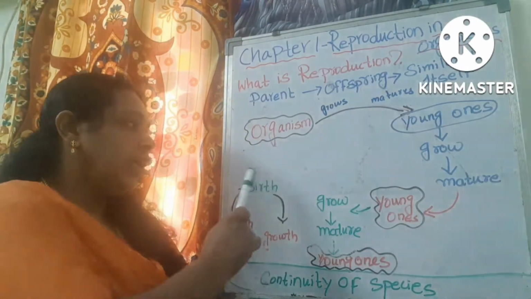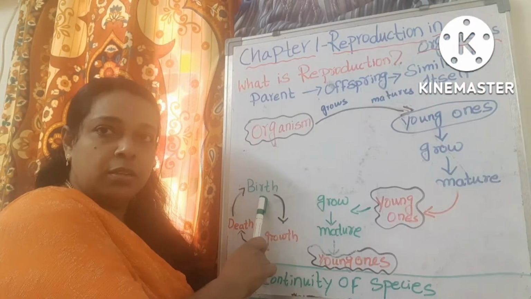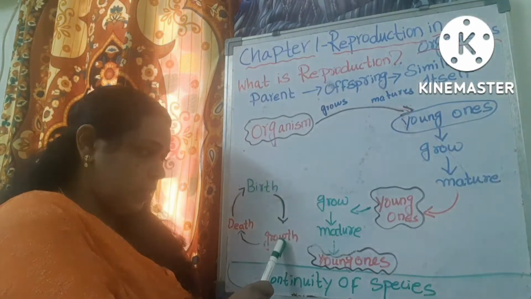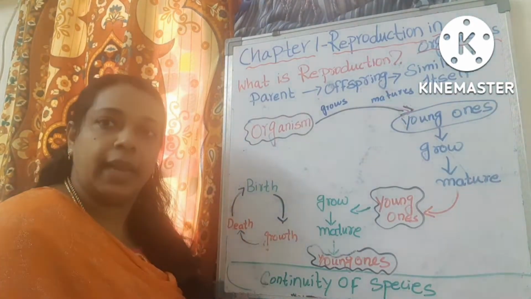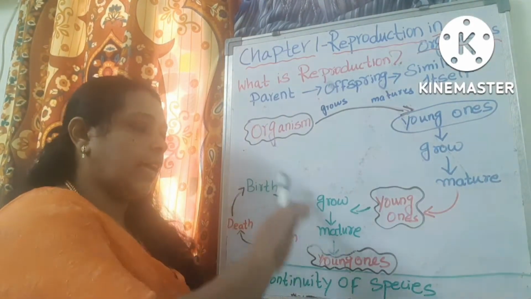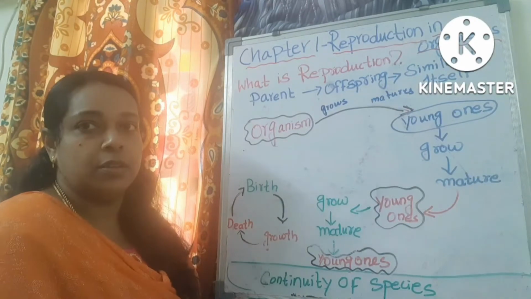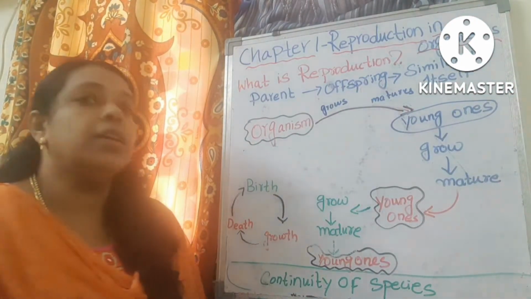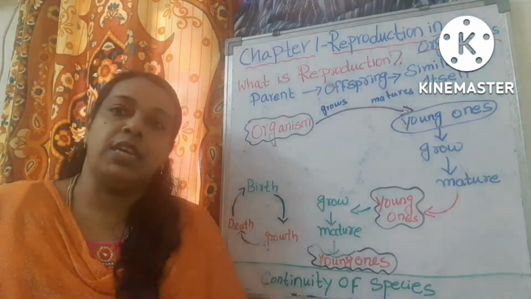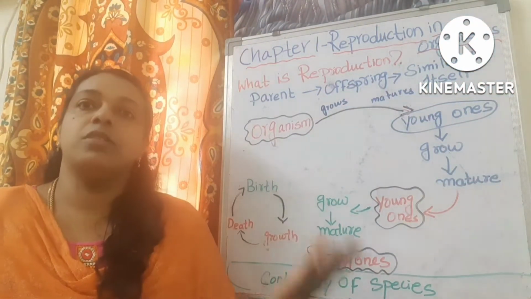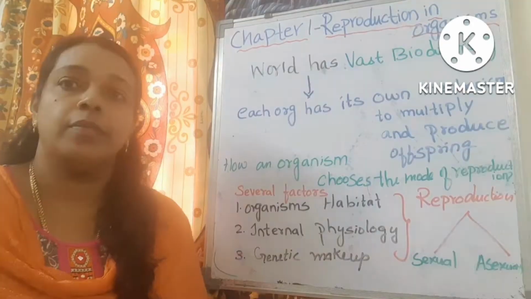Every organism is born, grows, and undergoes death. Before that, reproduction takes place. This is actually a cyclic process. So, reproduction is responsible for the continuity of the species from generation to generation. So, this is about reproduction.